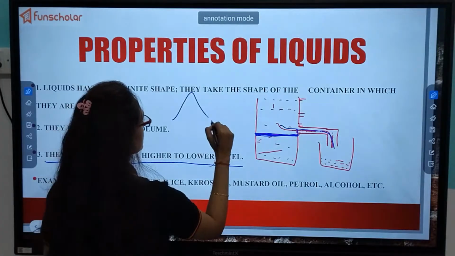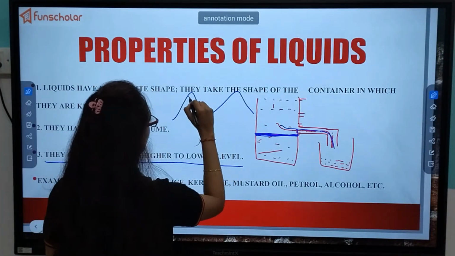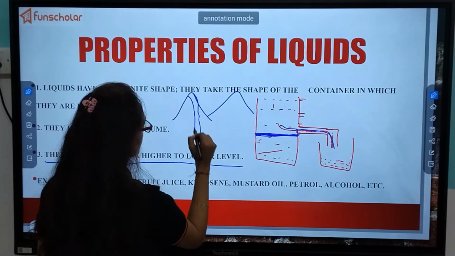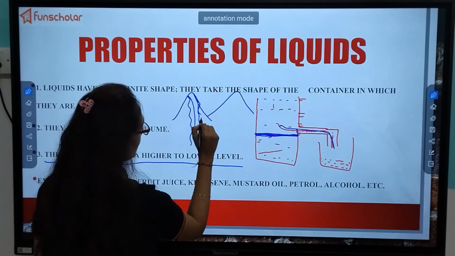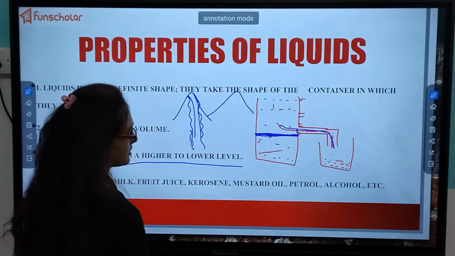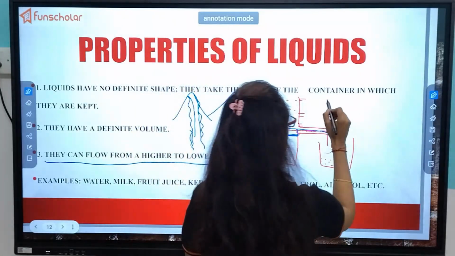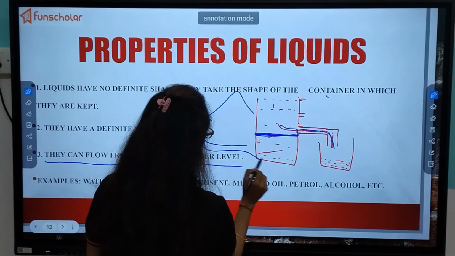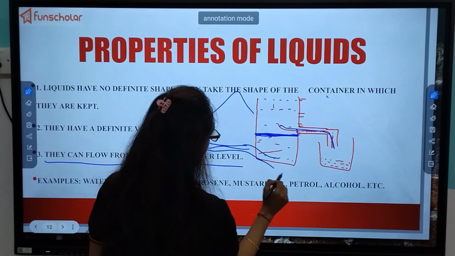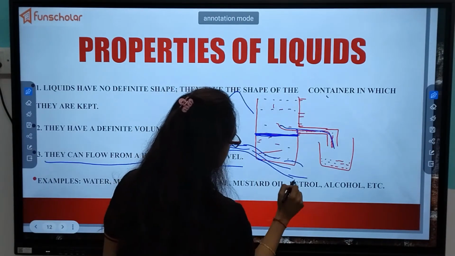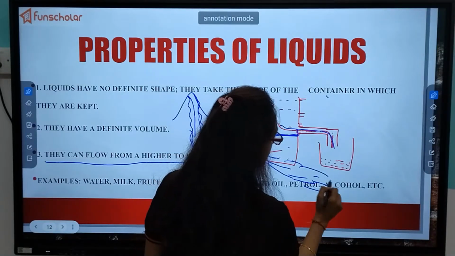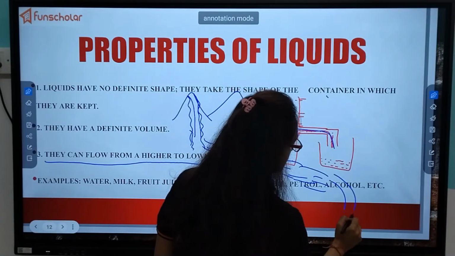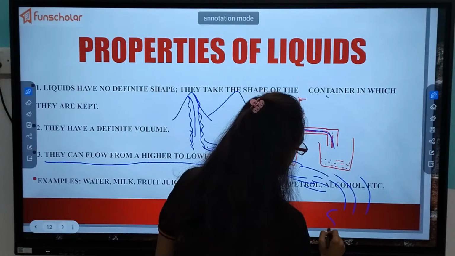Even in the mountains, you have seen water falls. Water flows from higher to lower region. Now, in case of the sea, you have seen the river starts from the mountains and flows like this, like this, like this throughout our country, and they fall in the lowest region, that is the sea.